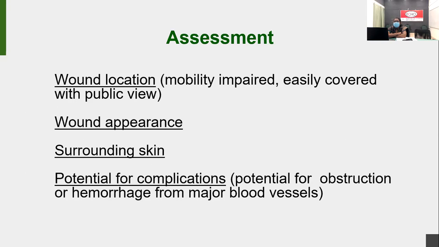Coming to the assessment part: wound location. Is there any mobility impairment, and can the wound be easily covered from public view? This is very, very important, that we are able to cover it properly, because nobody is willing to expose their wounds to others. So if the patient has head and neck cancer, after the dressing they usually take a big towel and cover it properly, and then they go.